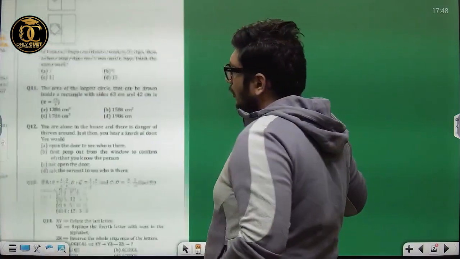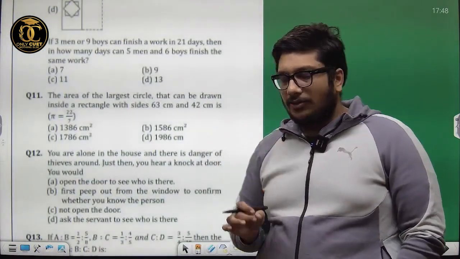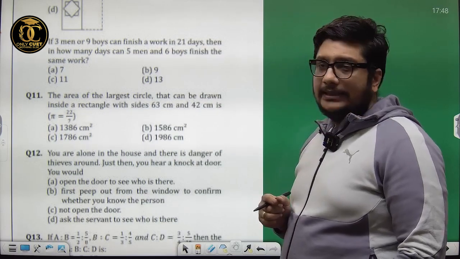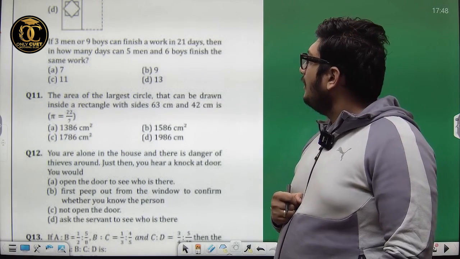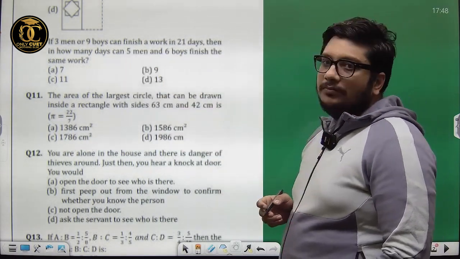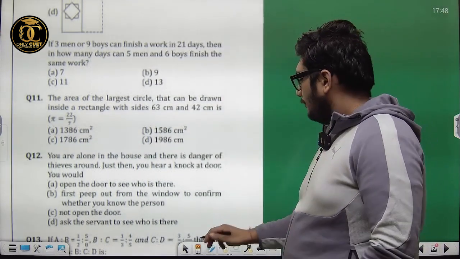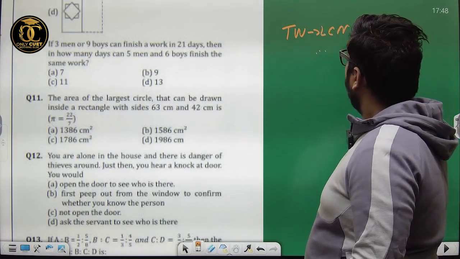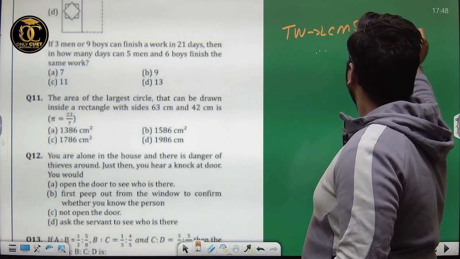Question number 10. Based upon the topic time and work, what exactly is it? Let us see. 3 men or 9 boys can finish a work in 21 days, then in how many days can 5 men and 6 boys finish the same work? Now see, let us assume the total work is the LCM of the times.